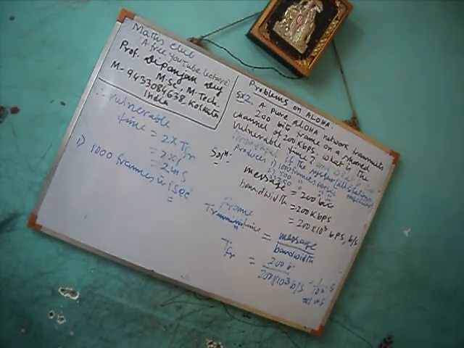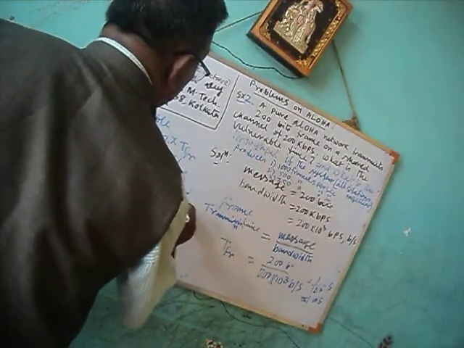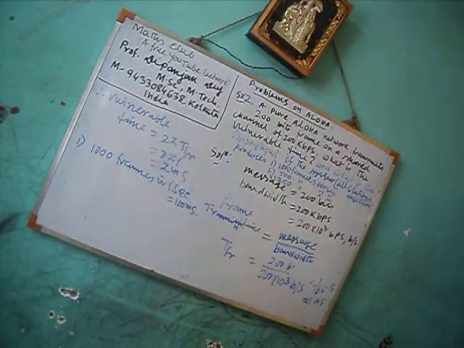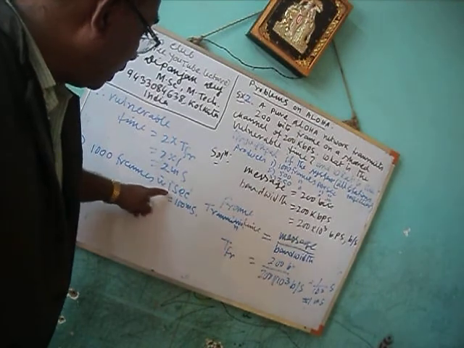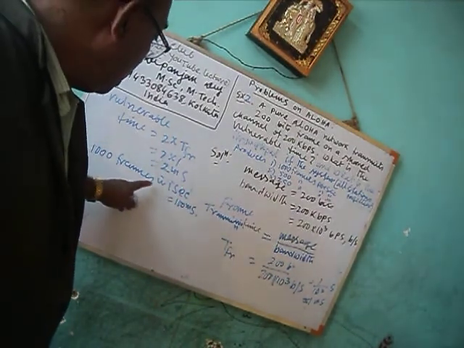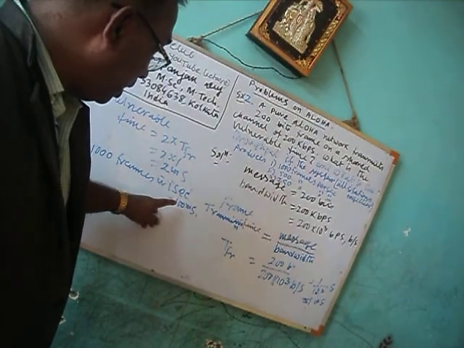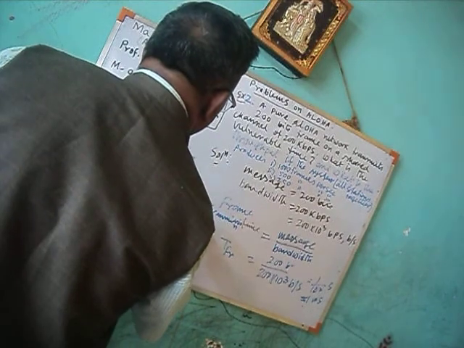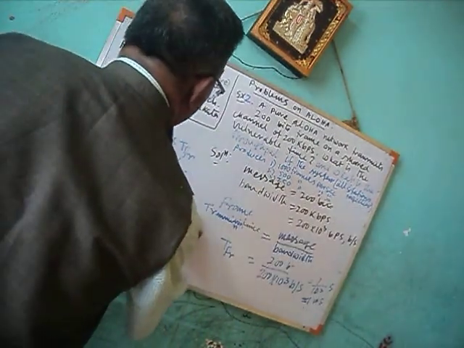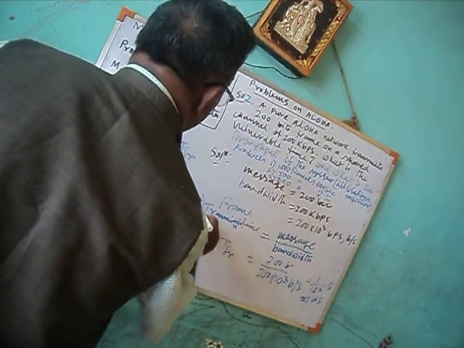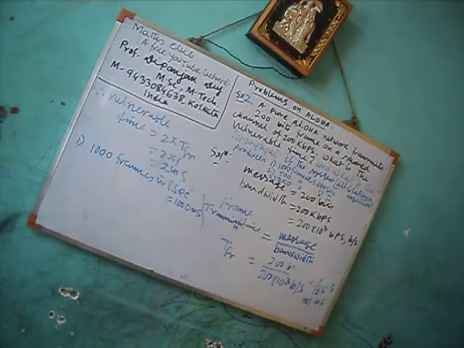Understand this thing? 1 second means 1000 milliseconds.